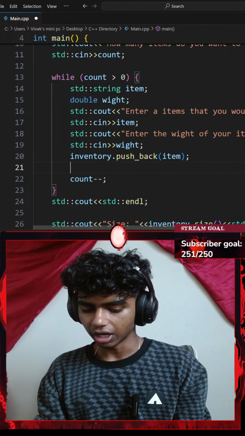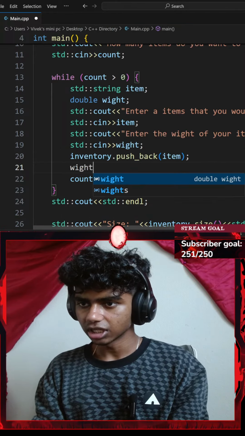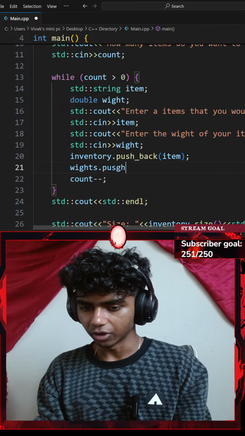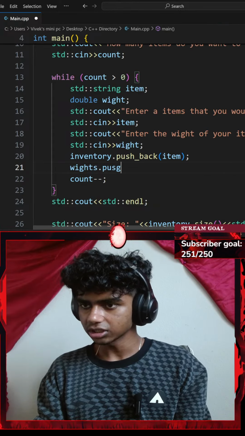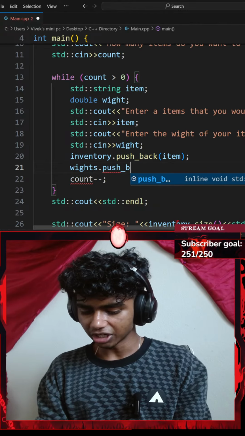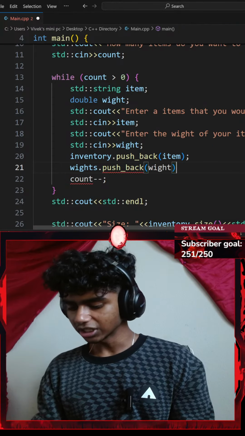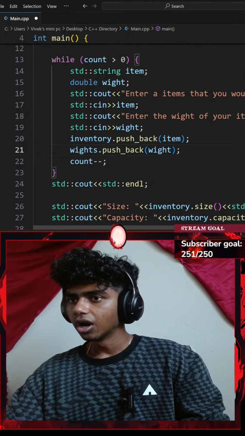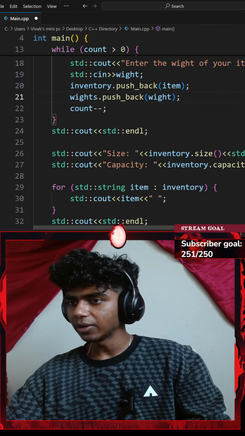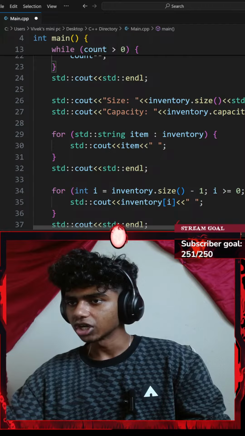I'll go with my weights. So my weights is a vector, with the push_back function. There we go, push_back. I want to push my weight. Okay, perfect. And that's pretty much it for my weight stuff and my vector.